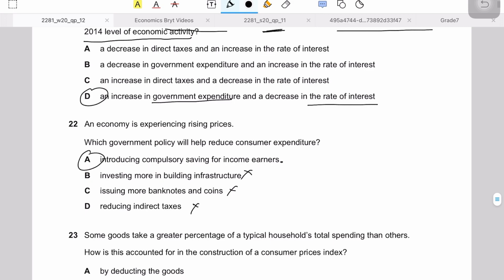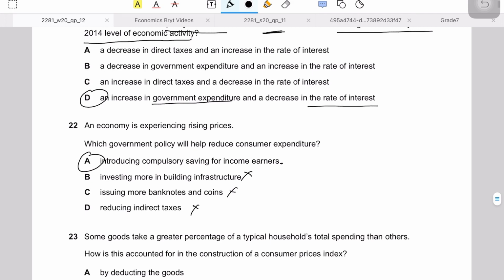If the government introduces a policy that makes saving mandatory for income earners, then whatever income we're earning, we need to save some of it. And obviously you know that saving is a withdrawal from the circular flow, which means that all the income will not be spent. It will be saved, and saving would reduce the amount of money reinvested back into the circular flow of income, and hence it would reduce consumer expenditure, reducing aggregate demand, and hence reducing demand pull inflation.